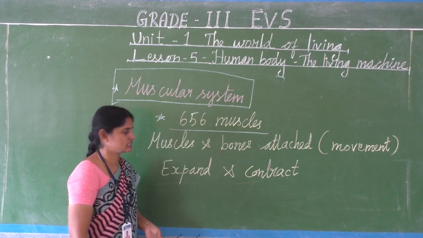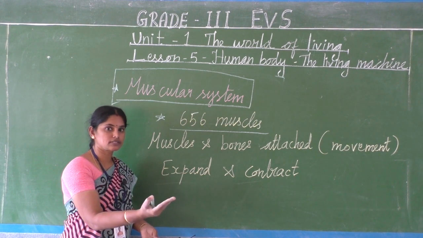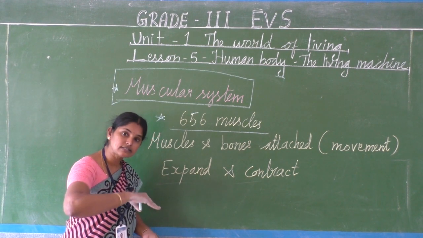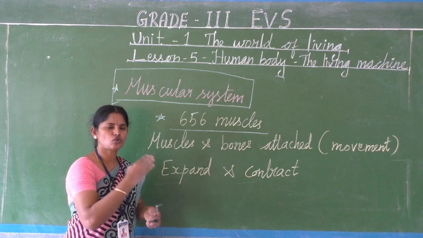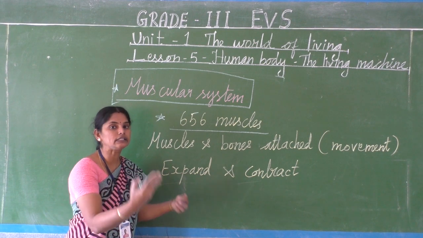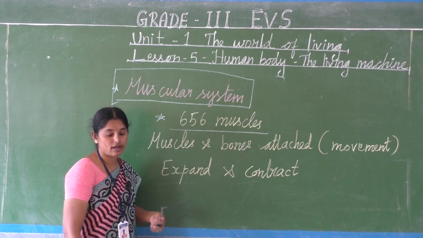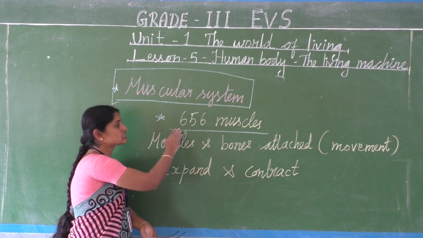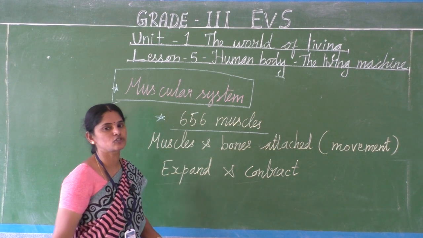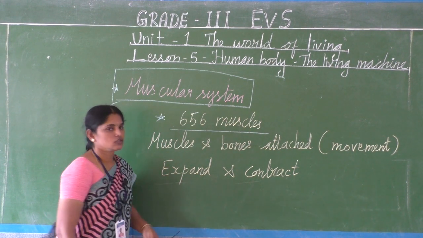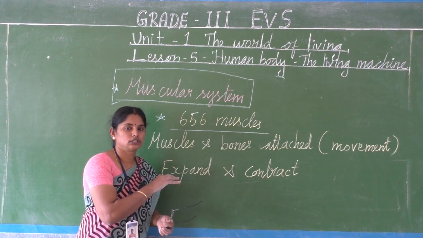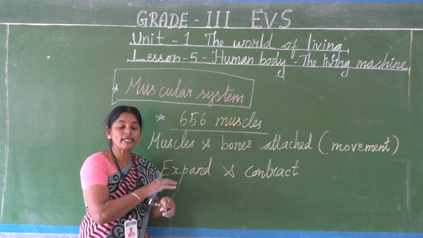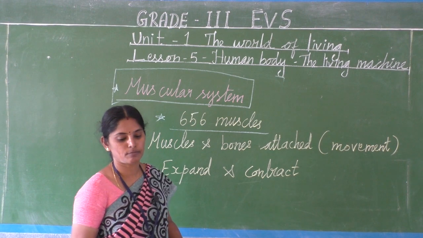Different types of muscles. The muscle in the kidney is different, the one in the heart, in the lungs, and the stomach muscles are all different. Every muscle is different and has different cells. Okay, 656 muscles are there in our body. Without muscles, there won't be any proper function in our body.